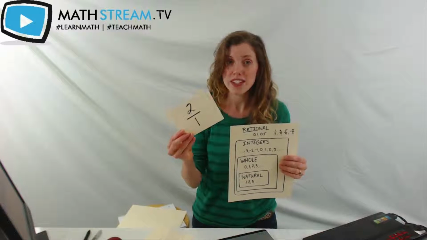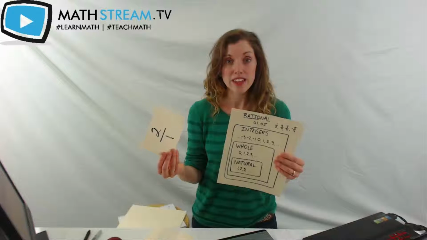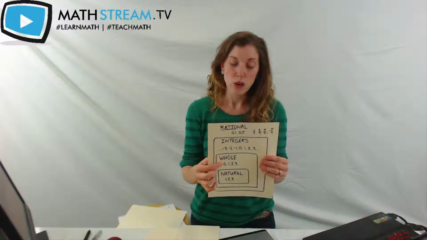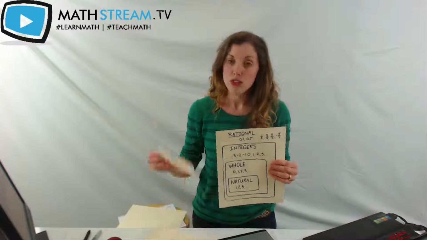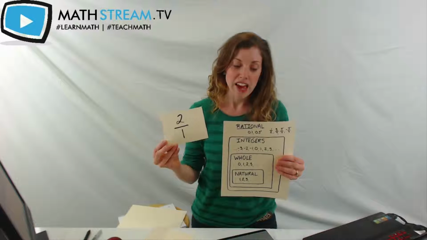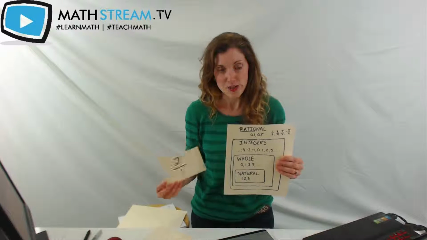However, 2 over 1 is just another way of saying 2. So is 2 in the other categories? Yes, it is. 2 is an integer, 2 is a whole number, and 2 is a natural number. So 2 over 1 would fall into all 4 categories, as rational, as an integer, as a whole number, and as a natural number. All right, 2 down. A few more to go.